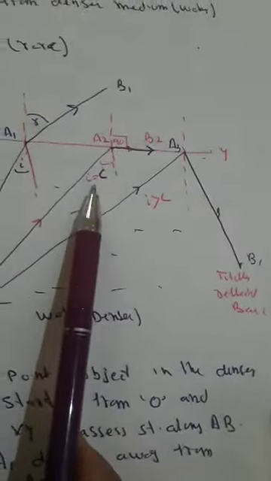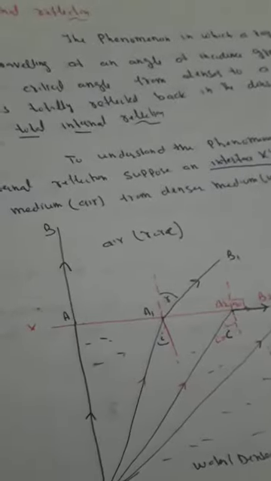How can we define total internal reflection? Total internal reflection is the phenomenon in which a ray of light traveling from denser to rarer medium at an angle of incidence greater than the critical angle is totally reflected back in the denser medium. This phenomenon is called total internal reflection.